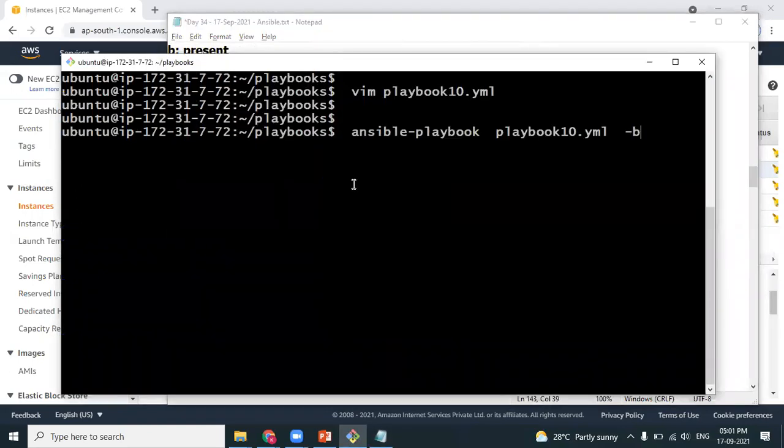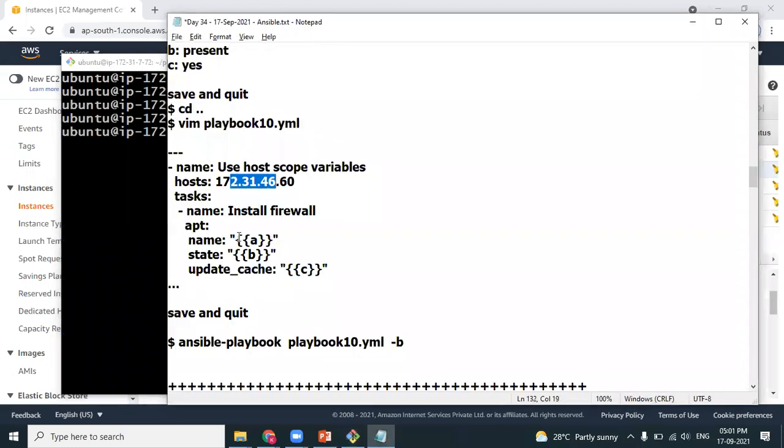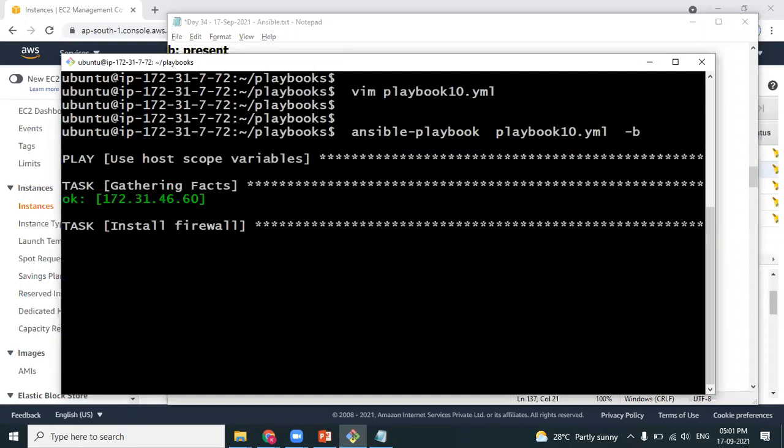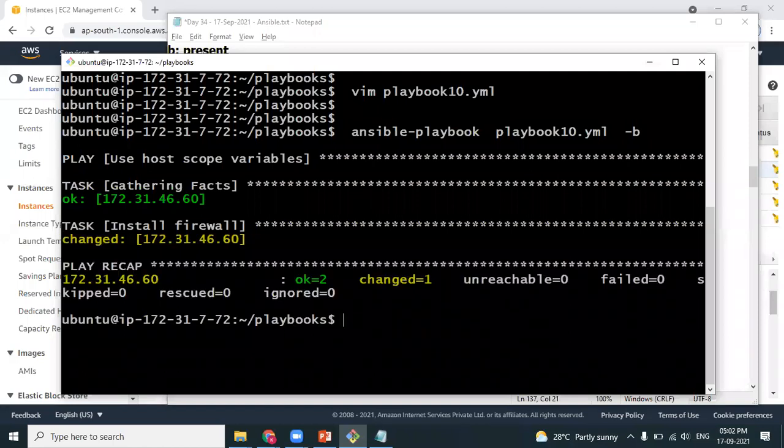Now this particular playbook runs on only one machine because you have mentioned one machine, and it's very obvious that there are three variables. It picks up the values from that particular file, and as the file name is matching with the IP address, you will not get any error. So these kind of variables are called host scope variables because they are specific to the host, a meaningful name. Perfect. It's only on one machine.